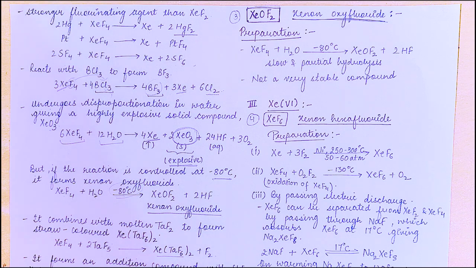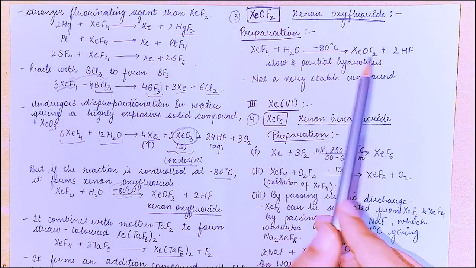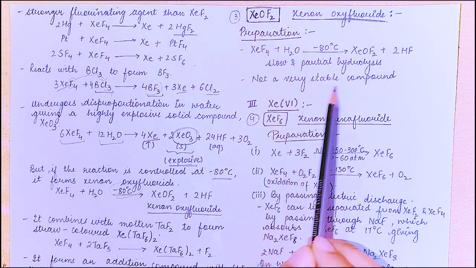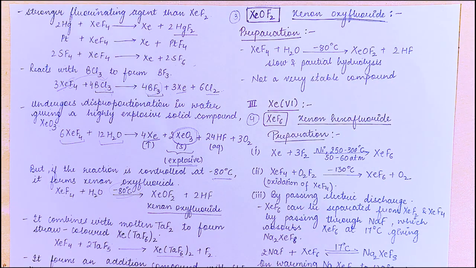So the next compound is xenon oxyfluoride. It is prepared by slow and partial hydrolysis of XeF4, that is the compound we have just prepared in the previous reactions. It is xenon tetrafluoride. So by slow and partial hydrolysis of xenon tetrafluoride at low temperature, we can get xenon oxyfluoride. Alright, so it is not a very stable compound. The structures of all these compounds we are going to do at the end.